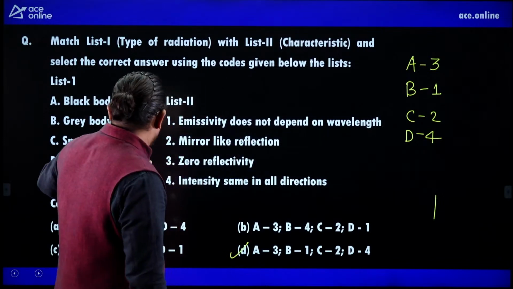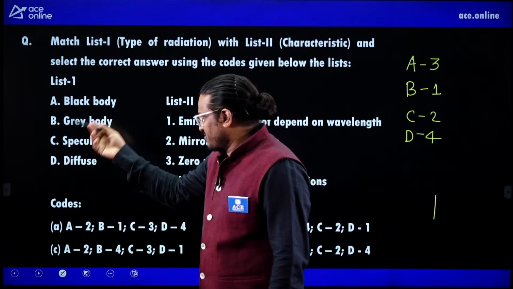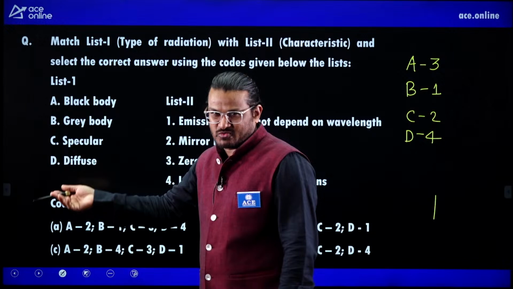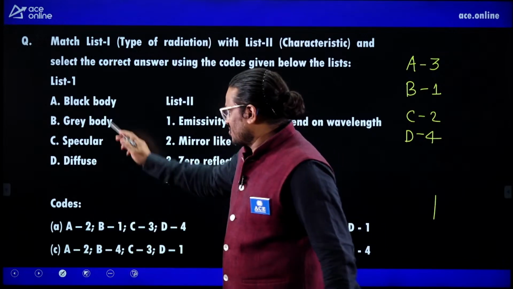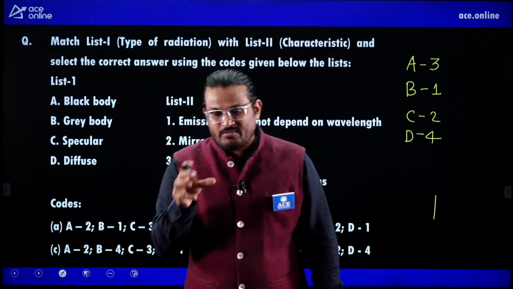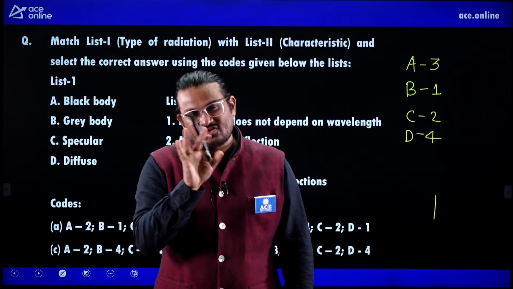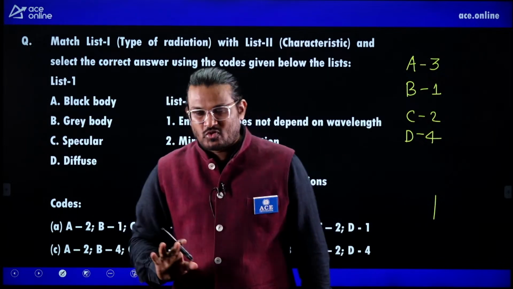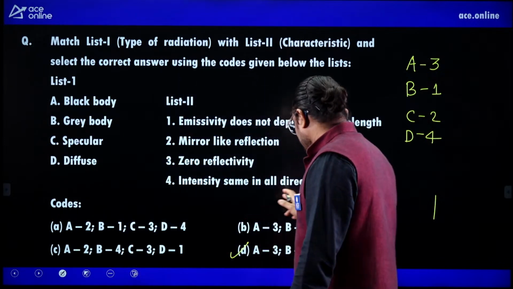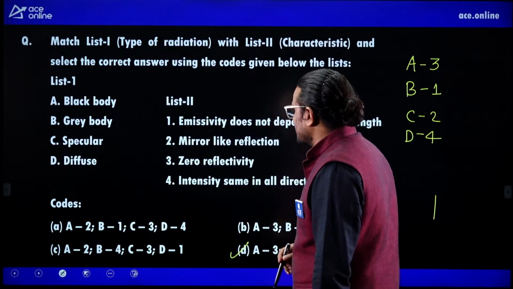So why am I taking this question? So that you read about black body, grey body, specular body, diffuse body. That is the only aim. Whenever you are studying radiation, make sure you study these bodies: black body, opaque body, grey body. That is more important. Okay. So intensity is the same in all directions, right? So that is the case.